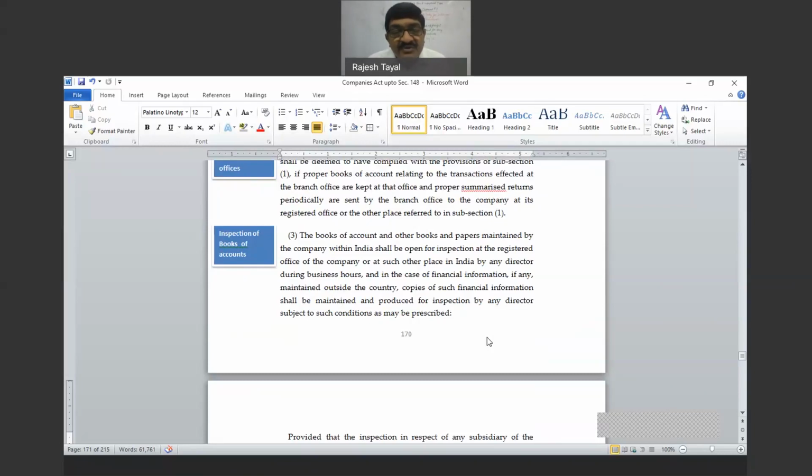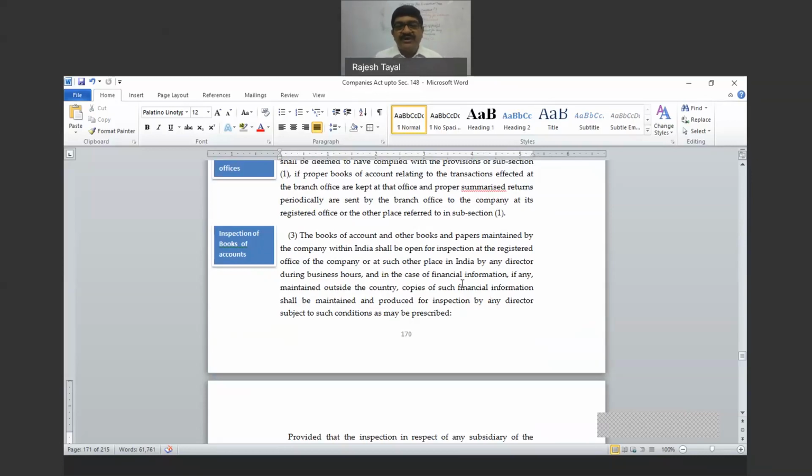Otherwise, in any other situation, the members do not have any statutory right to inspect the books of account of the company. The right is available to the directors, and that too only personally. The books of account can be inspected by the directors of the company, but purely in personal capacity, not through any authorized person, not through any agent. So they can inspect the books, but personally.